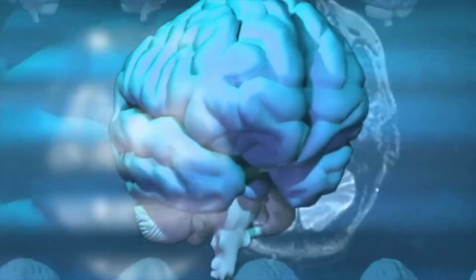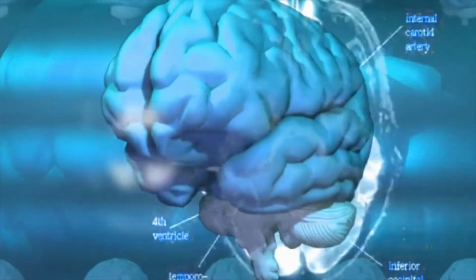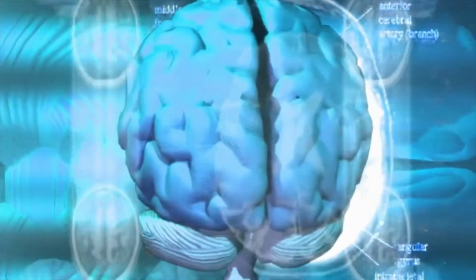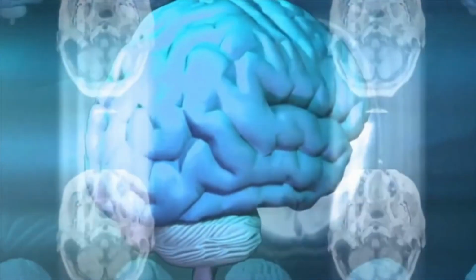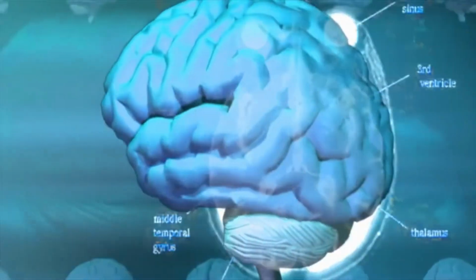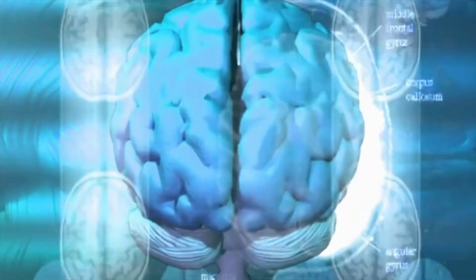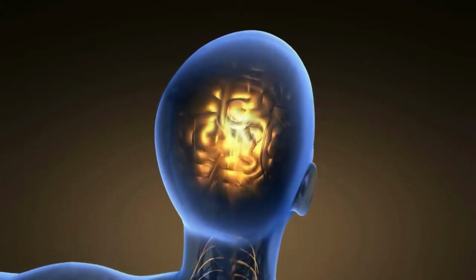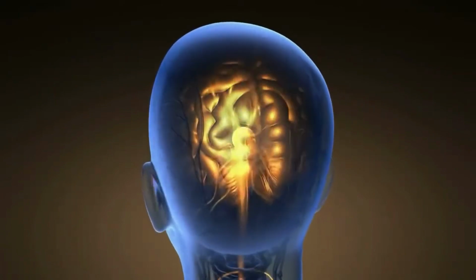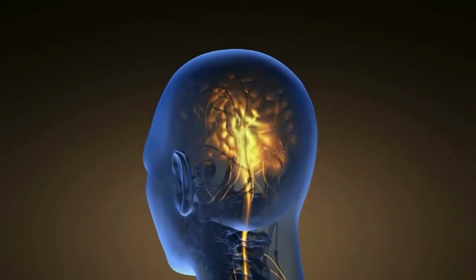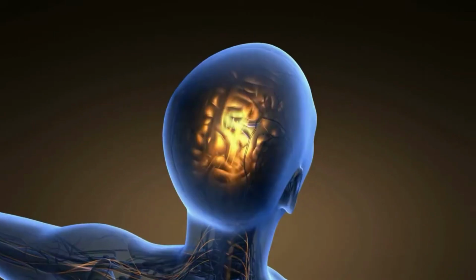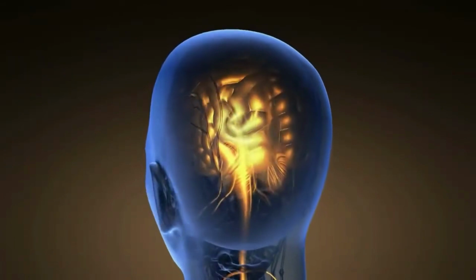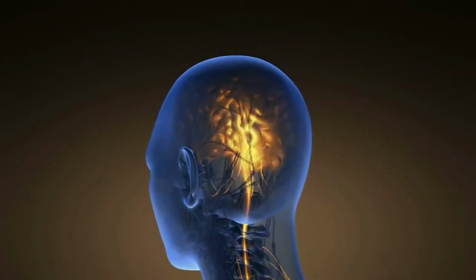6. Memory. The brain stores information in different forms of memory, including short-term memory for temporary storage of information and long-term memory for retaining knowledge and experiences over time. Memory formation involves complex processes of encoding, consolidation, and retrieval. 7. Emotions. The brain plays a central role in regulating emotions through structures like the amygdala and prefrontal cortex. Emotional responses are influenced by neurotransmitters, hormones, and neural circuits that modulate mood, stress, fear, and pleasure.